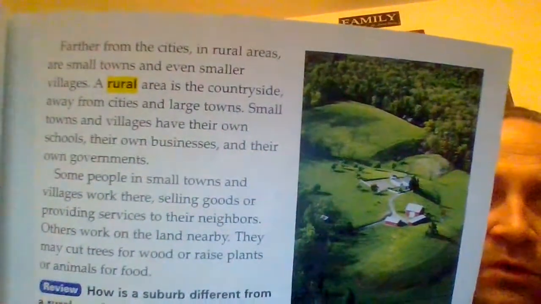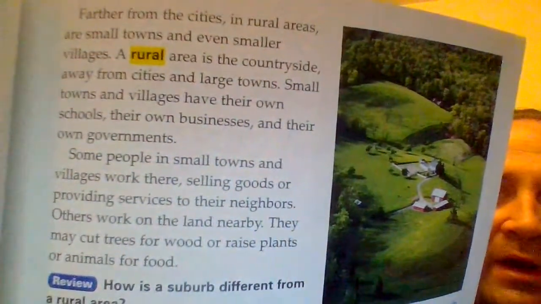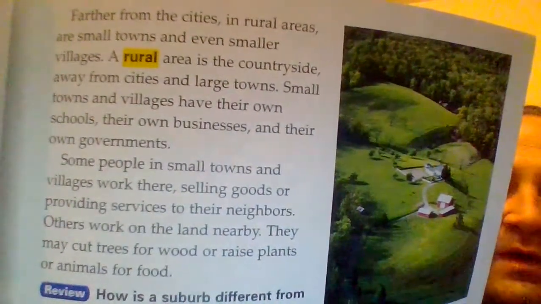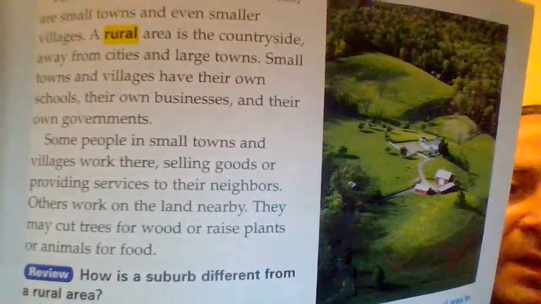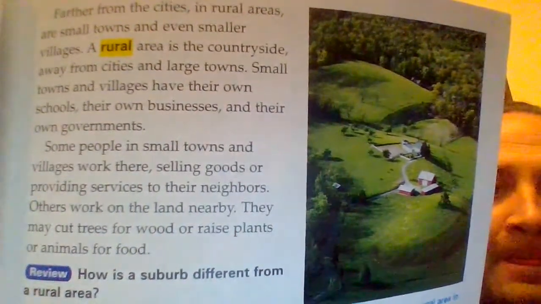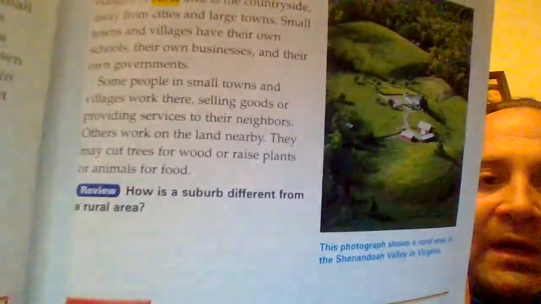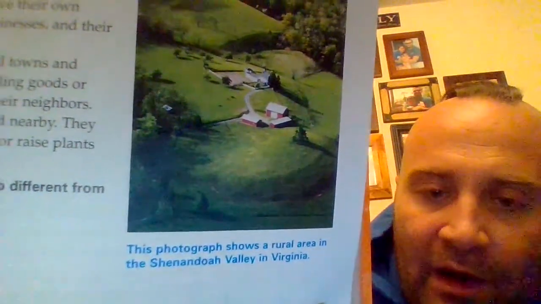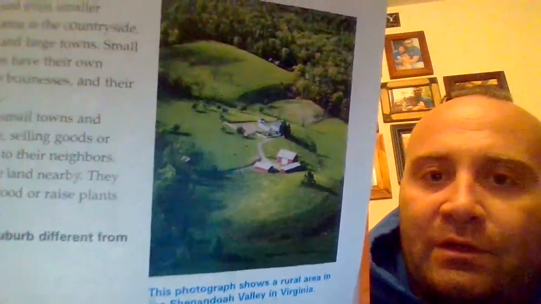Farther from the cities and rural areas are small towns and even smaller villages. A rural area is the countryside, away from cities and larger towns. Small towns and villages have their own schools, their own businesses, and their own governments. Some people in small towns and villages work there, selling goods or providing services to the neighbors. Others work on the land nearby. They may cut trees for wood or raise plants or animals for food. This photograph shows a rural area in the Shenandoah Valley in Virginia, and that is beautiful.